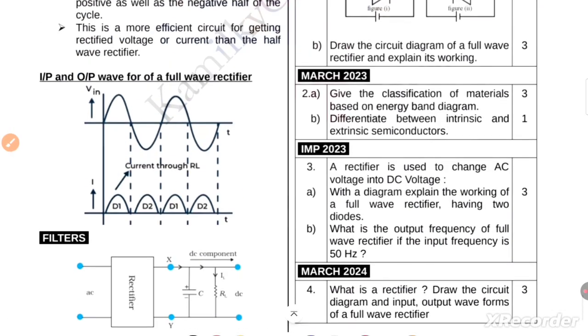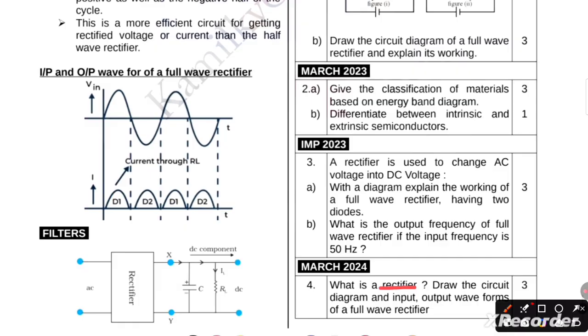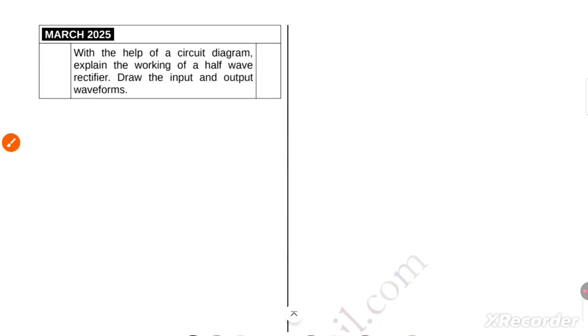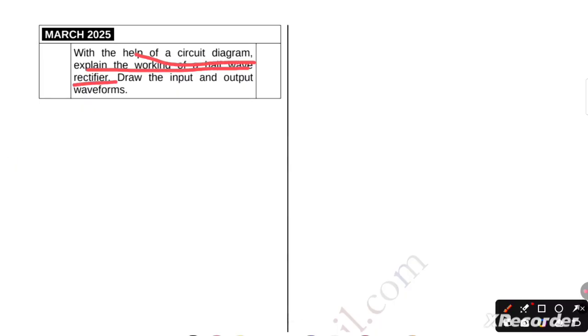Now, one more question for 3 marks. What is a rectifier? Draw the circuit diagram and input and output waveforms of the full wave rectifier. Now another question: with the help of a circuit diagram, explain the working of the half wave rectifier. Draw the input and output waveforms. So these are all the important questions from this chapter.